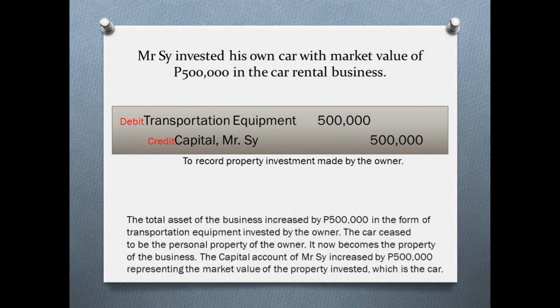The total asset of the business increased by 500,000 in the form of transportation equipment invested by the owner. The car ceased to be the personal property of the owner. Hindi niya na yun personal property. It now becomes the property of the business. The capital account of Mr. C increased by 500,000, representing the market value of the property invested, which is the car.